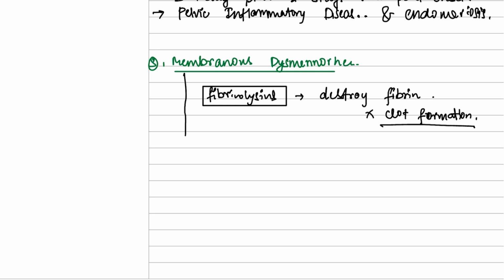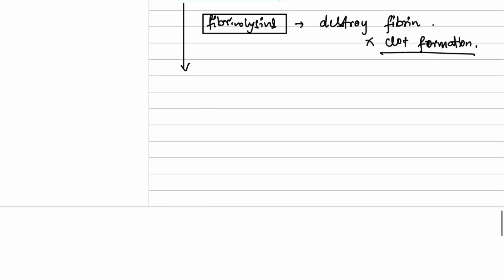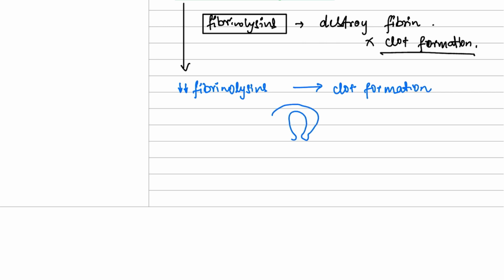Now in this case, there is a decreased amount of fibrinolysins. Now what will happen due to this? There will be clot formation. So if this is my uterus, there will be a clot in the same shape or the cast of the uterus. Now this is the clot.